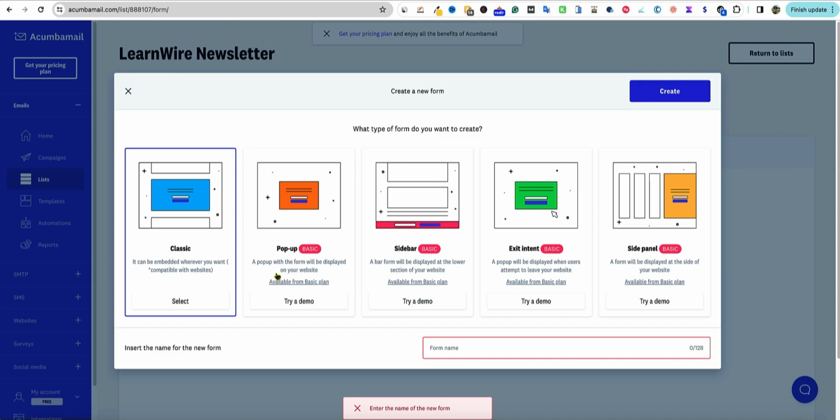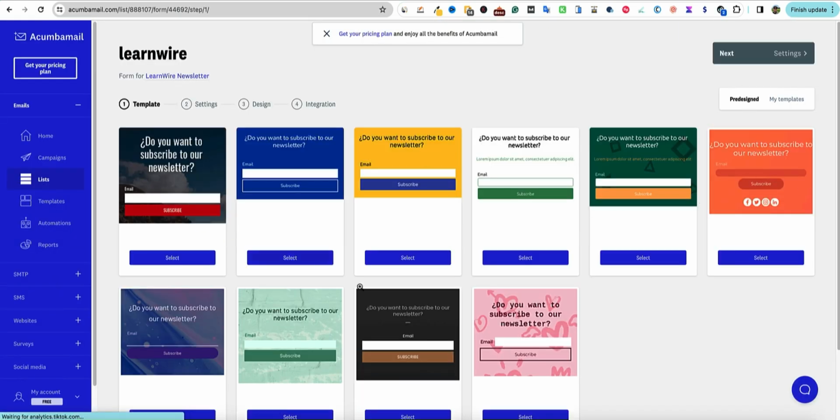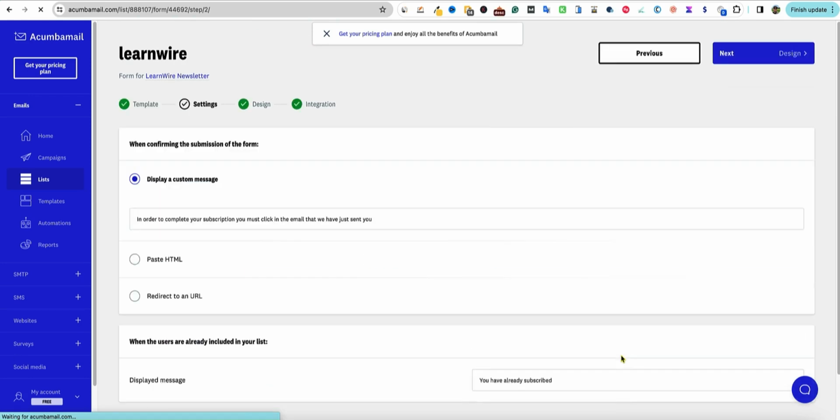So we're going to say classic, enter the name of the form. Where do we name that? Oh, you put it down here. Okay. So I'm just going to say LearWire, and we've got that. We're going to say create, come through here, and it looks like we have some pretty decent forms over here. Let's just go with this one. This one looks pretty good, like it would fit with my site. So let's just go with that one because of the green.